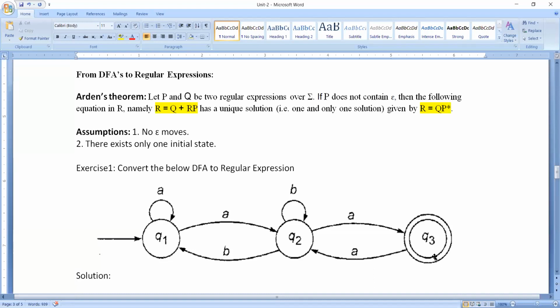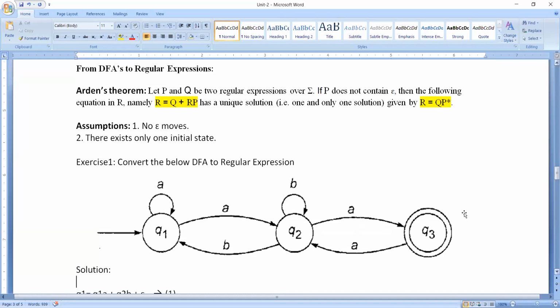Suppose I have multiple accepting states like q2, q3, q1. In such cases, I need to find for q1, for q2, for q3, then take the union of all three, which means I use plus. Then the result gives the result of all these three accepting states.